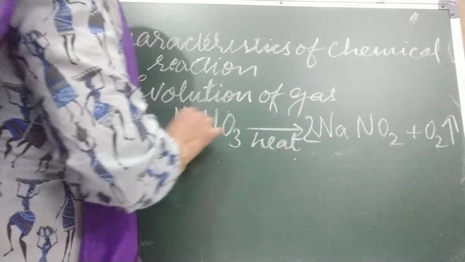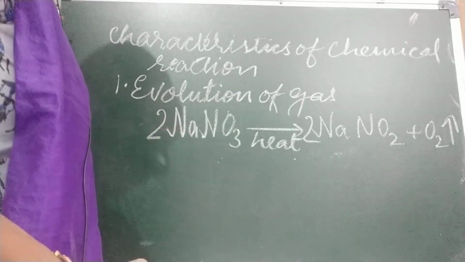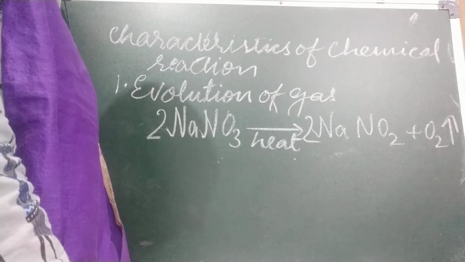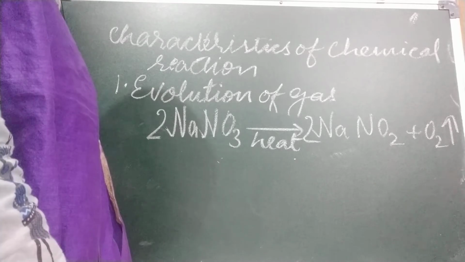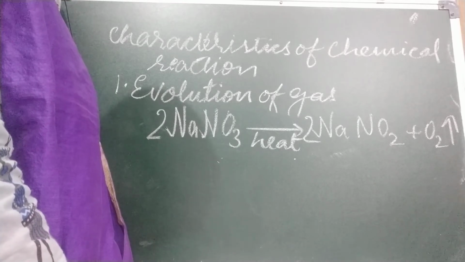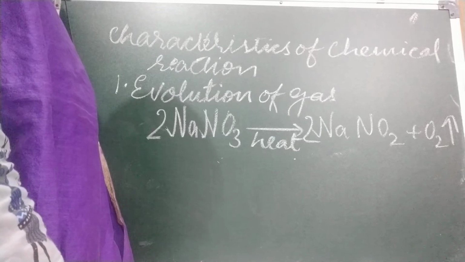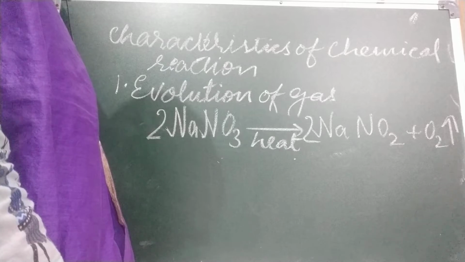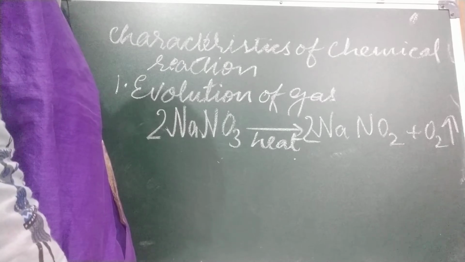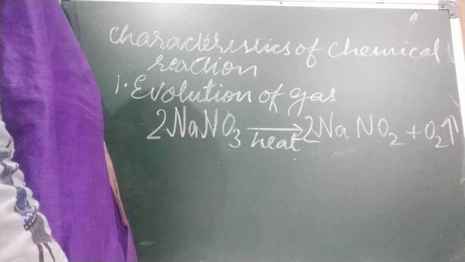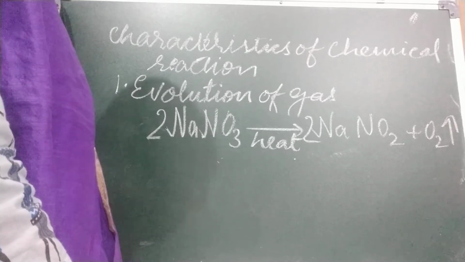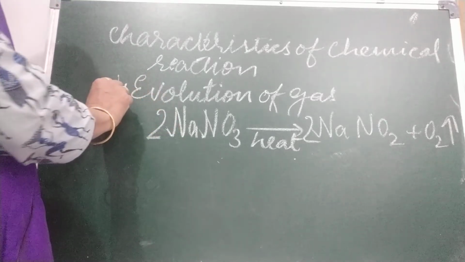In this case, okay, this is the balanced equation. When sodium nitrate is heated strongly, oxygen gas is given off. The presence of oxygen gas can be proved by bringing a glowing splinter near it. The splinter bursts into flame, which means oxygen supports burning. So the first characteristic is evolution of gas.